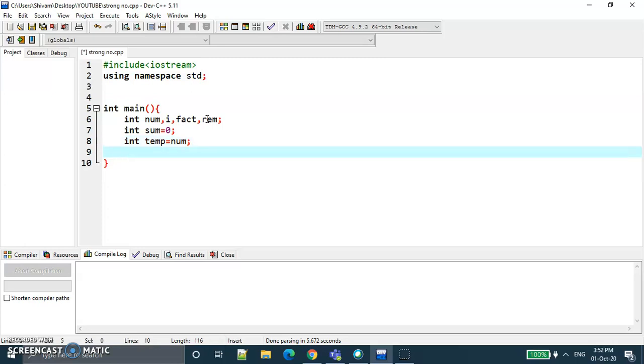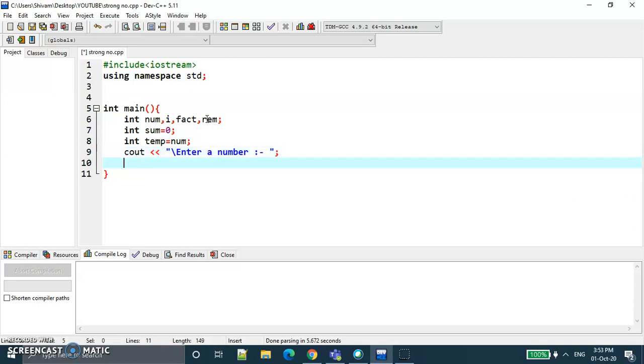Now we will take input from the user. Firstly we ask the user to enter a number, so the user will see the string enter a number on the display.